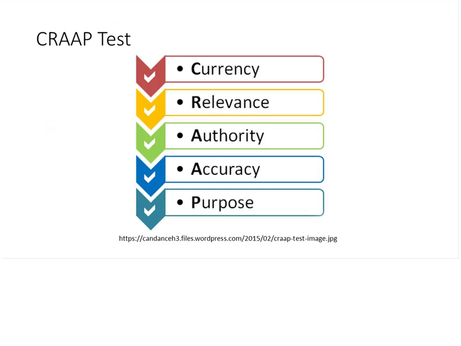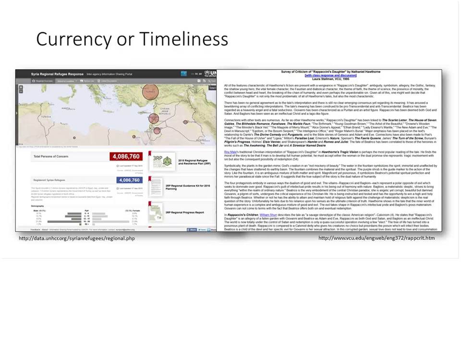All right. Thanks, Emily. The CRAP test is a test that you can utilize when you're searching for information on the web. You're going to find a lot of it, but is it credible and reliable? Well, you can run the website and the information through the CRAP test to determine if it is a credible and reliable source. So let's go ahead and break this down.